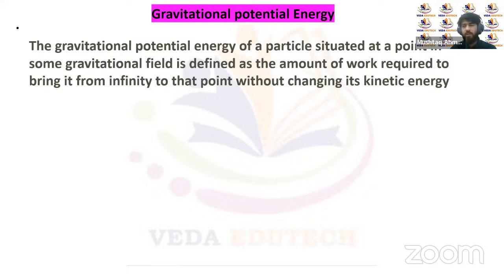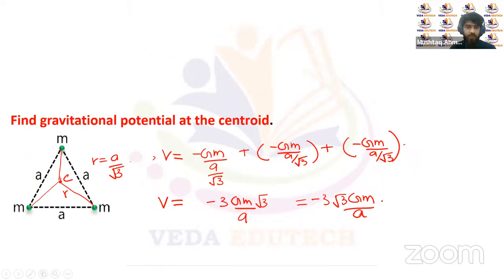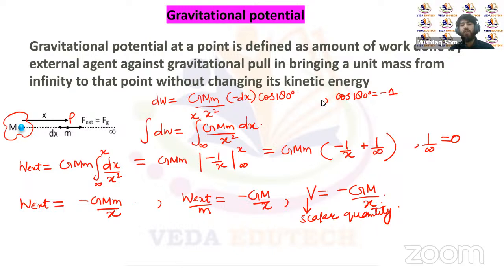Now let's talk about the gravitational potential energy. In the previous slides, we calculated the work done in bringing a mass m from infinity to that point P. And the work done we got was minus GMm upon x.